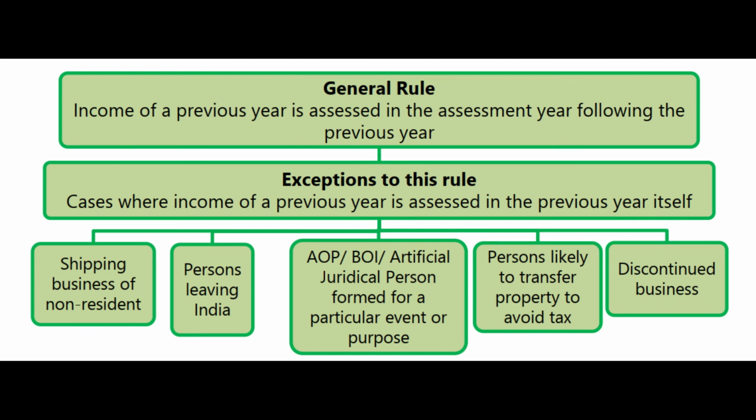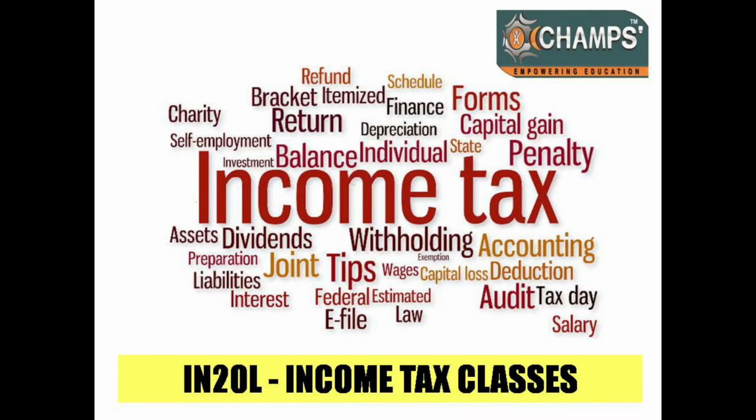Discontinued in September 2019. What is the assessment year? Assessment year is also 2019-20 only. It is not the next year. So, normally the previous year and assessment year are different. Since it is falling in the exceptional case, previous year and assessment year are one and the same. That is how the exceptions to the general rule will be there.